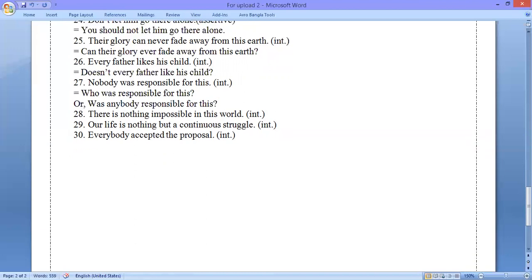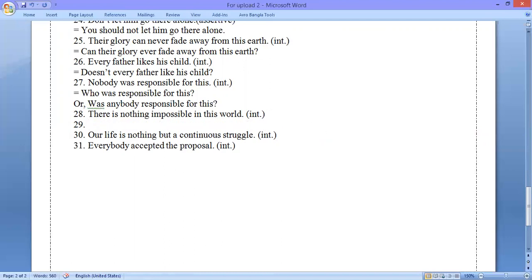Number 28, the question is, there is nothing impossible in this world. We shall have to make this interrogative. So the solution is, is there anything impossible in this world?